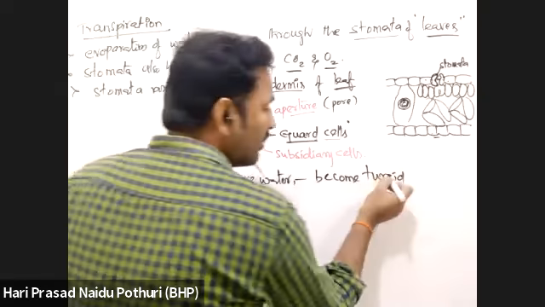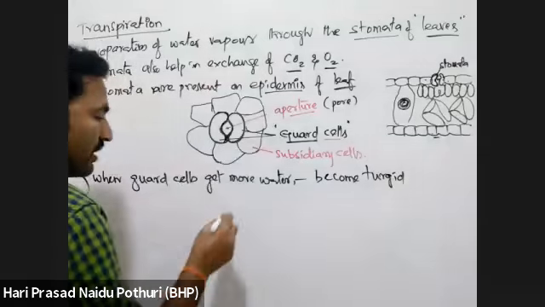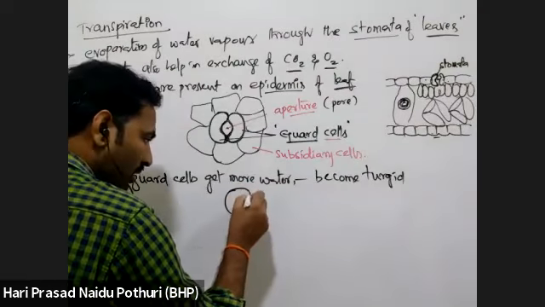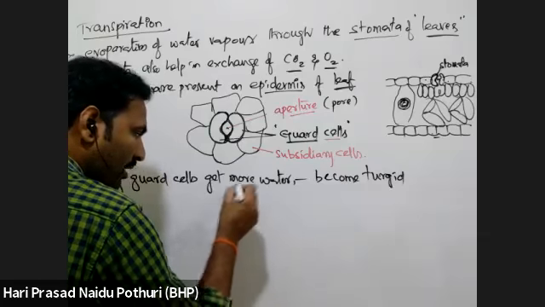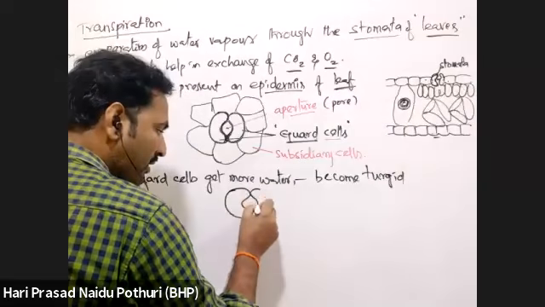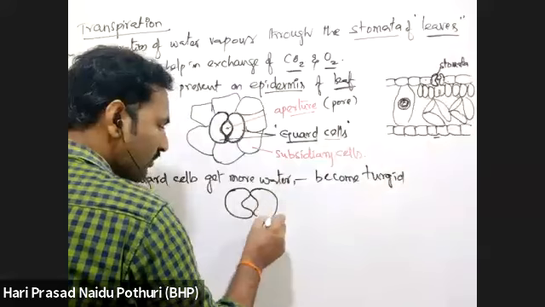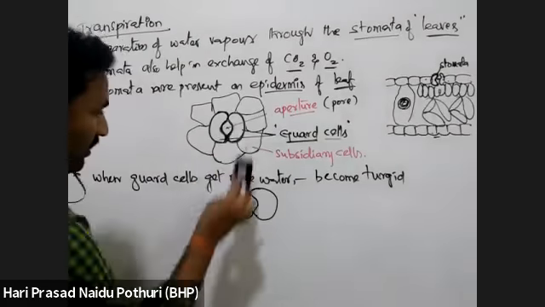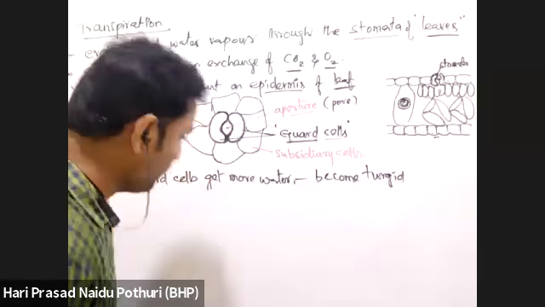Turgidity means that the two guard cells will be swelling. Here the two guard cells become turgid, taking that bean shape.